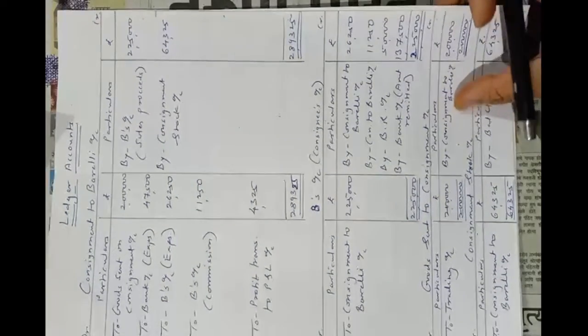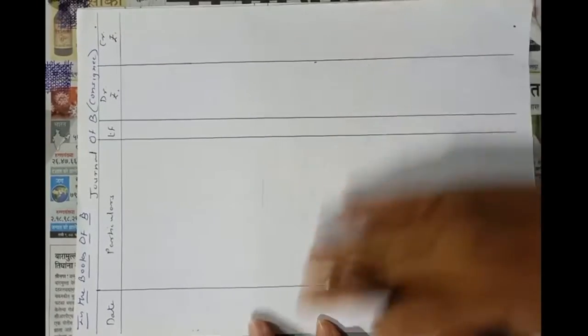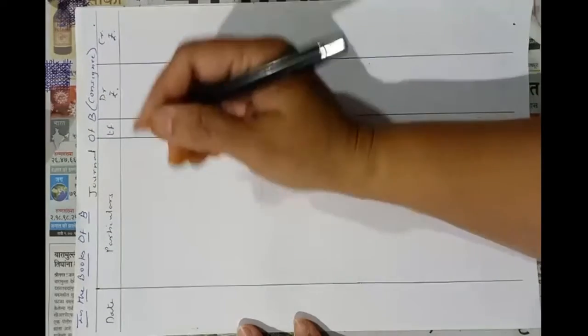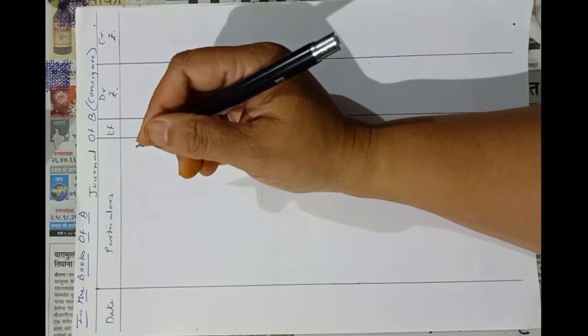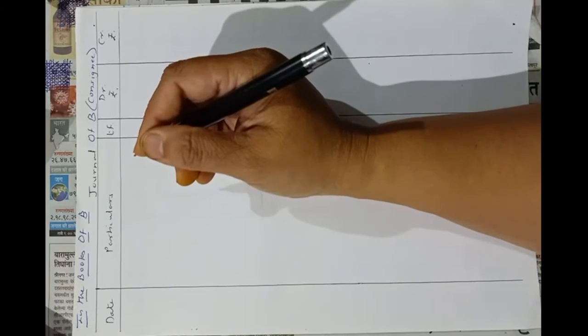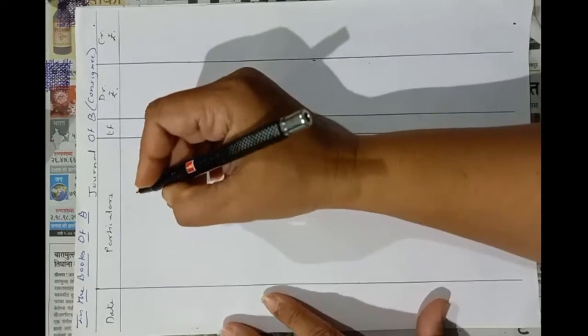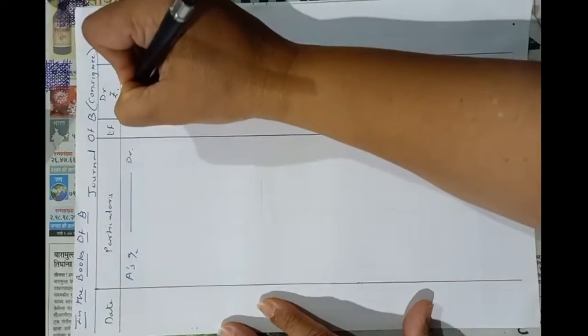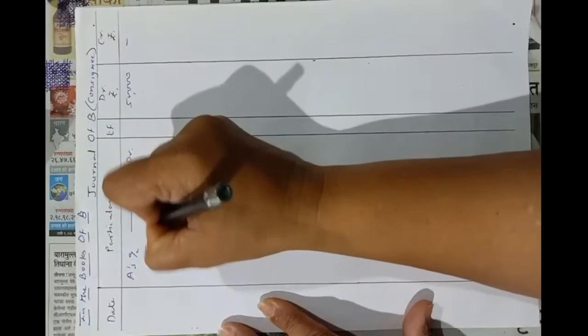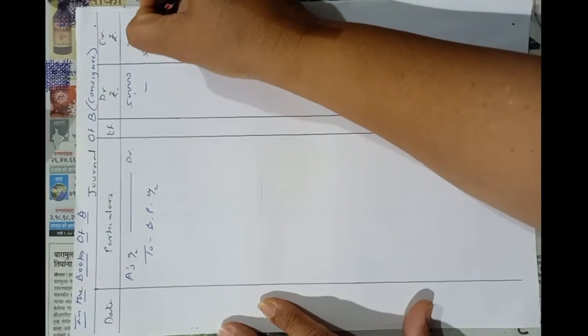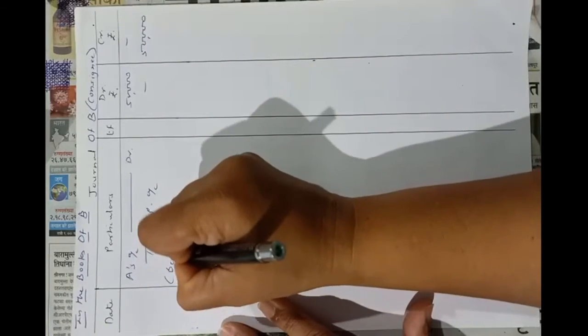Okay, in this way you have to pass the journal entries and prepare the ledger accounts in the books of the consignor, meaning the one who is giving the consignment. Okay, now we will pass journal entries in the books of the consignee, that is Mr. B. First entry on acceptance of bill of Mr. A. So A's account debit rupees 50,000 to bills payable account rupees 50,000, being the acceptance given.